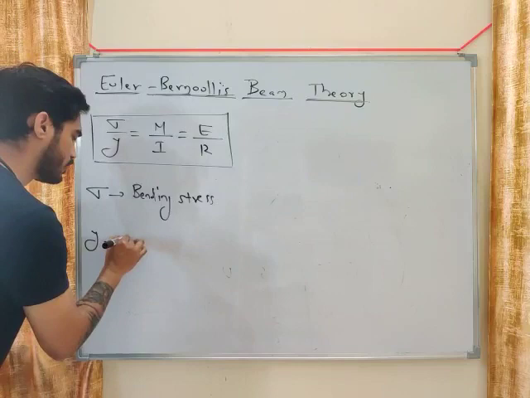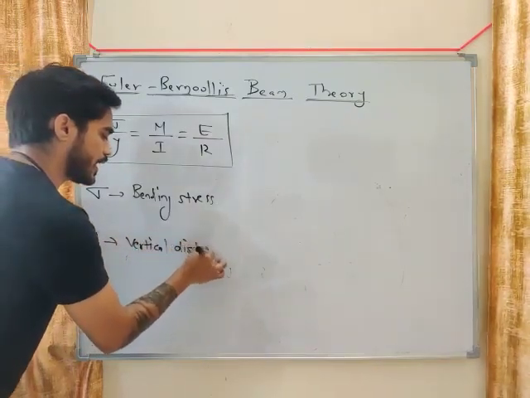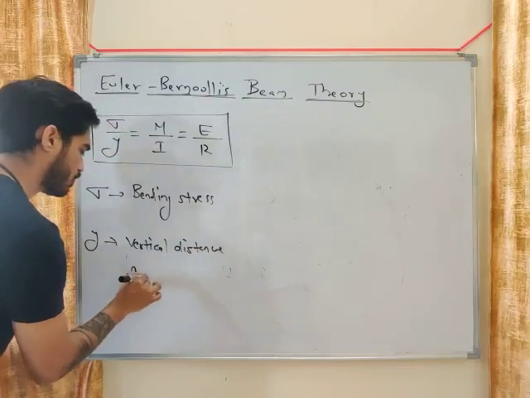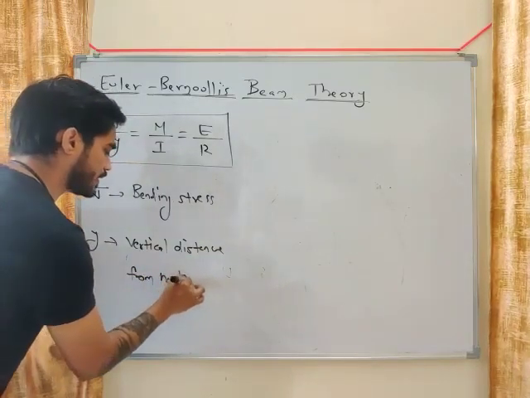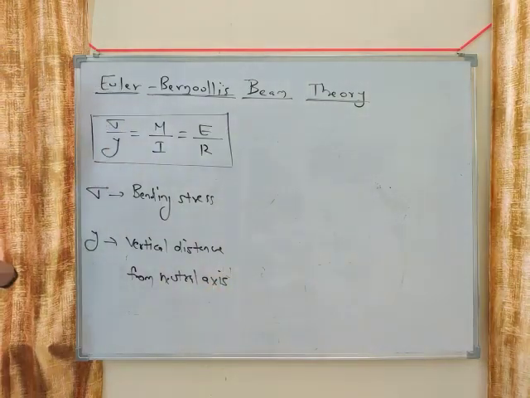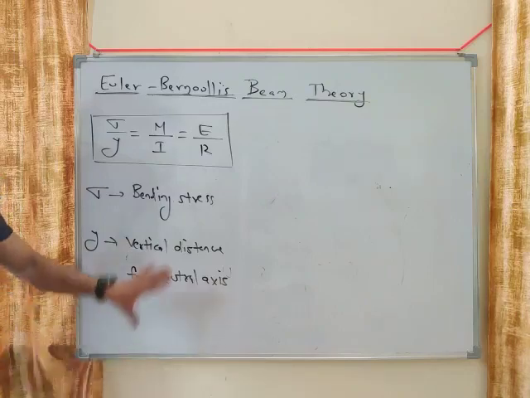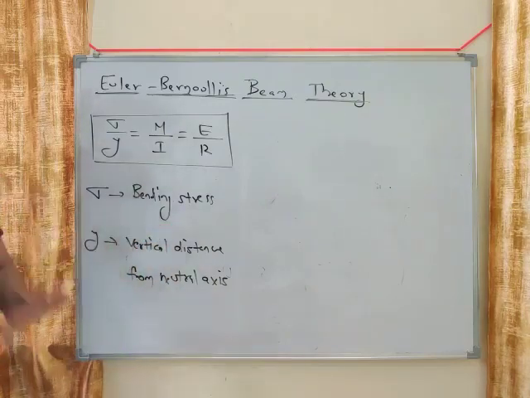Y is vertical distance from neutral axis. Vertical distance from neutral axis. Now first of all, we need to understand what is neutral axis, then only we will understand sigma and y.